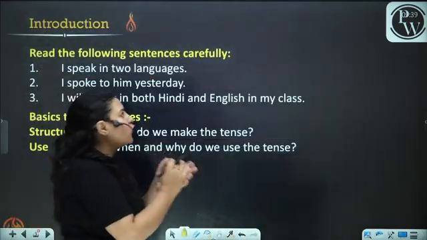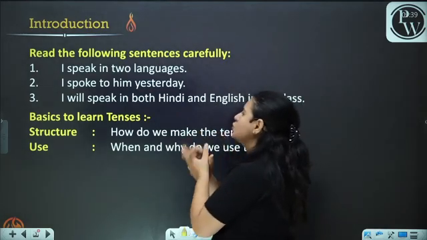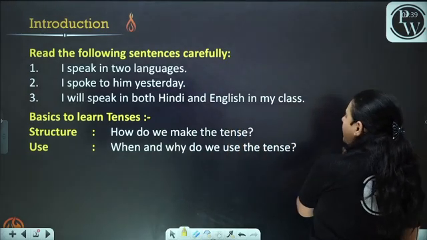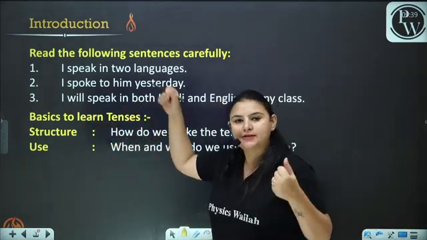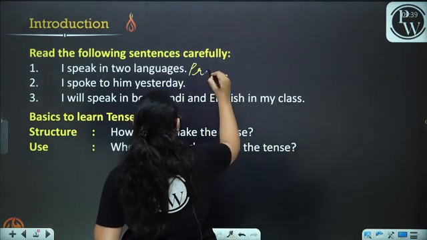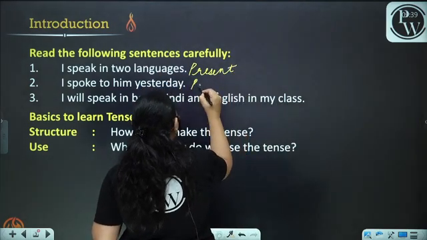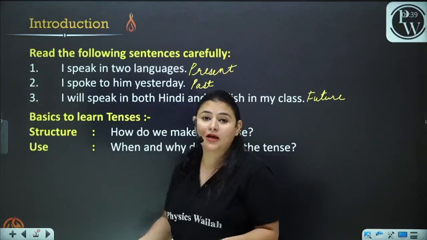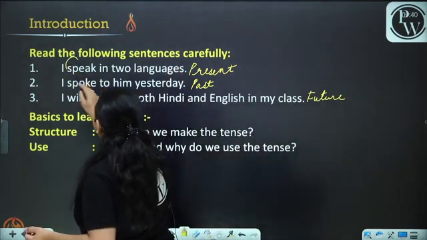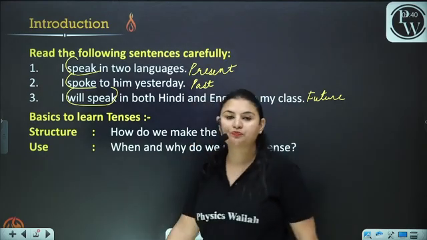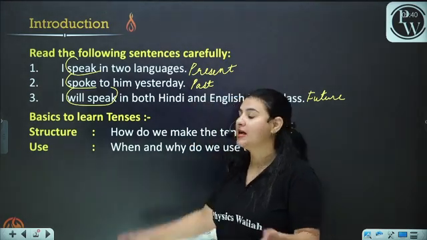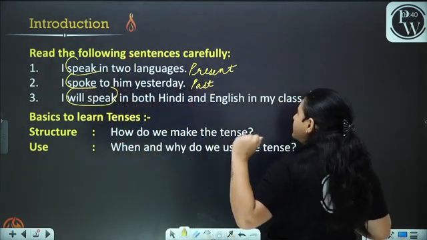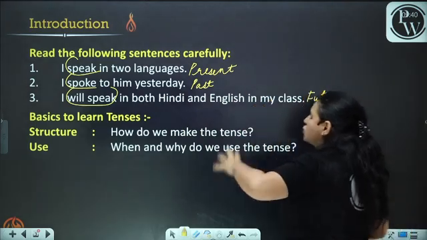Now, if we read the following sentences carefully: I speak in 2 languages. I spoke to him yesterday. I will speak in both Hindi and English in my class. Just by looking at the sentences, you can tell whether it is in present tense, past tense, or future tense. How did you come to know that it is in present, past, or future? Just by looking at the verb. What are verbs? Verbs are action words. Now, just by looking at this action word, which is speak, you came to know that this is in present tense and this is in past tense and this is in future tense.